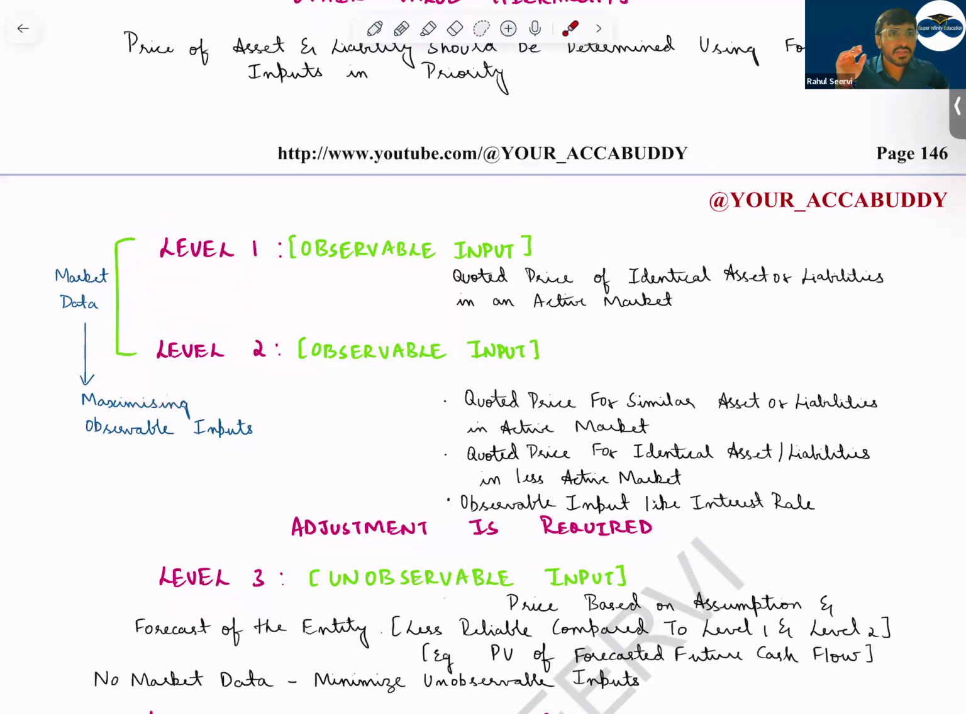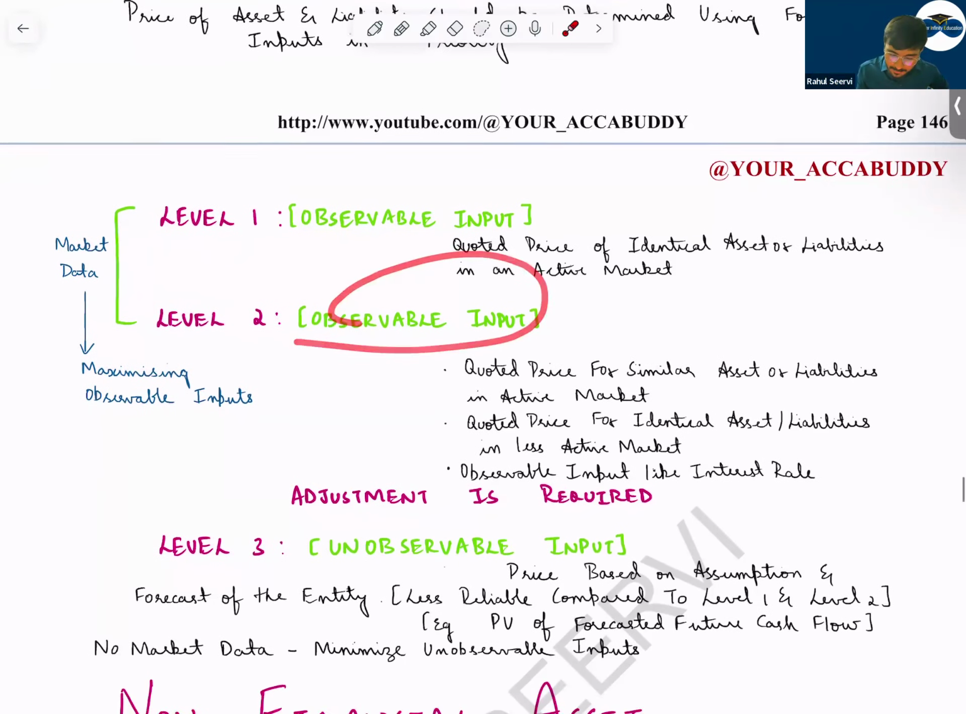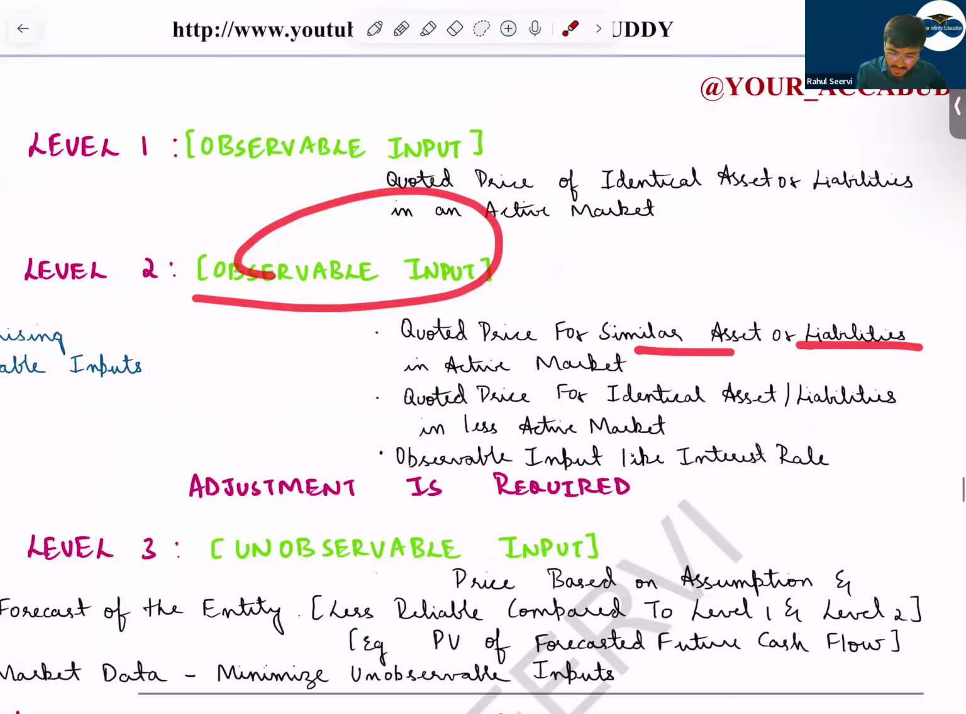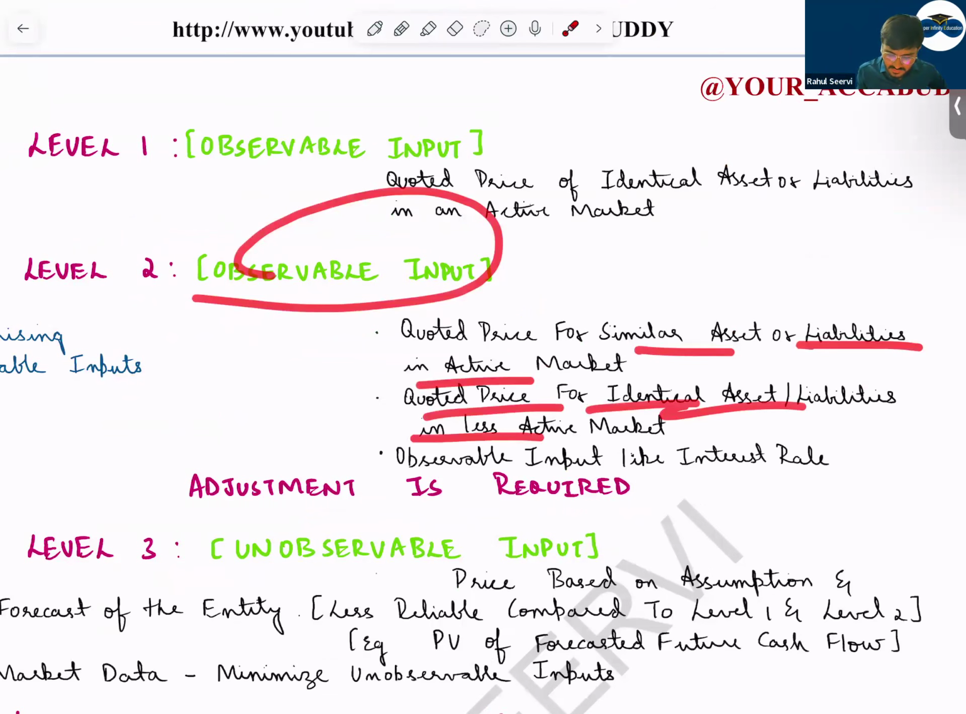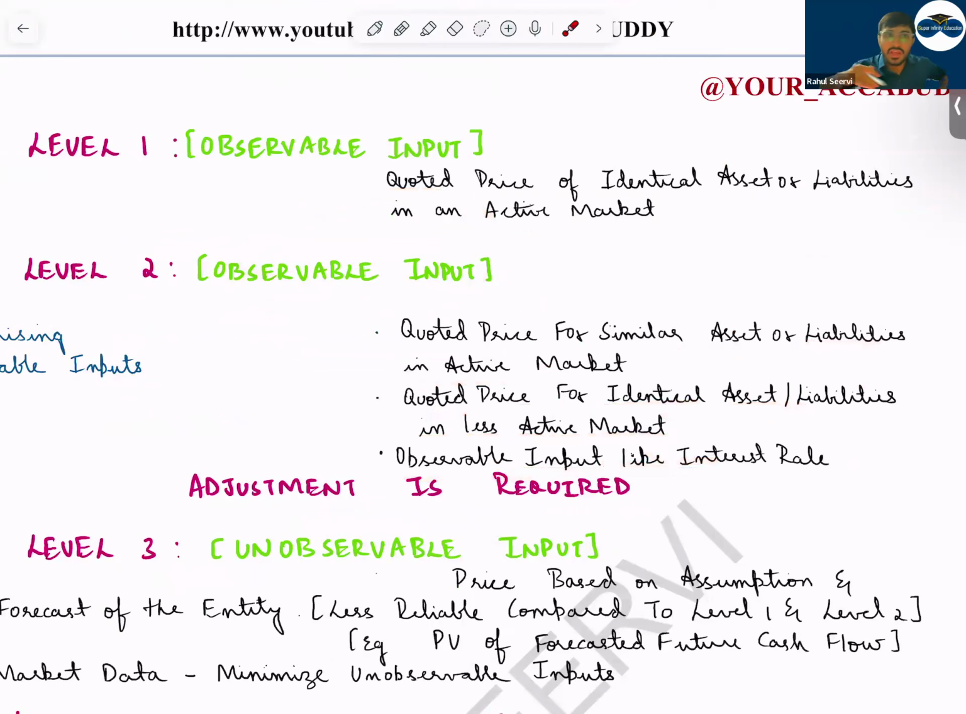If the stock is not listed, then what do we do, sir? If the stock is not listed, what will you do? You'll estimate, you'll assume. That estimate or assumption also should be based on the market. See, observable inputs: quoted price for similar assets or liabilities, quoted price for identical assets in a less active market, observable inputs like interest rate. Basically, if today a company is not listed, will you apply level 1? No, sir. Then if level 1 is not applied, go to level 2. So level 2 means what?